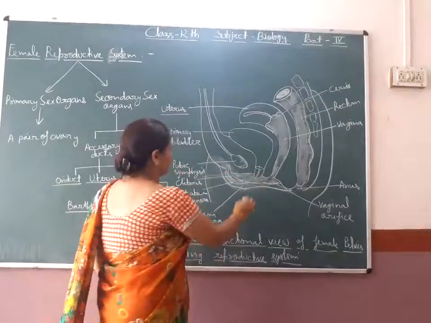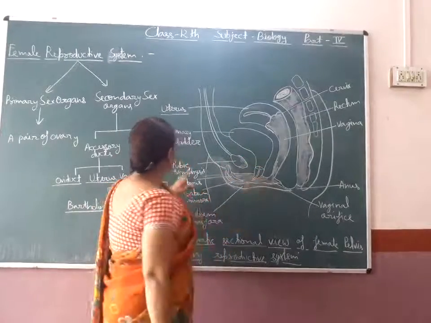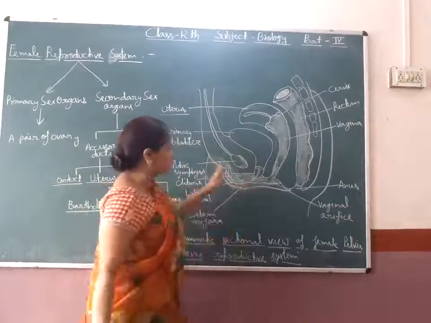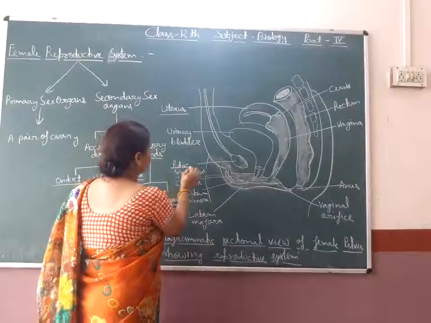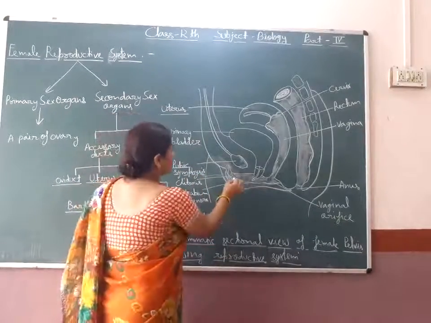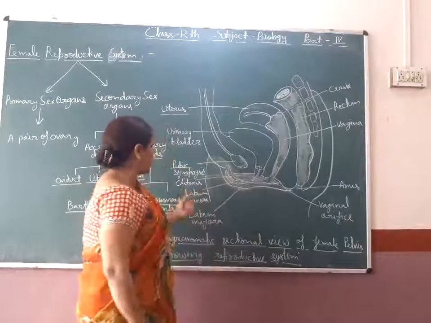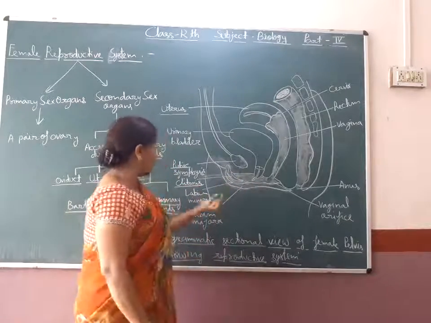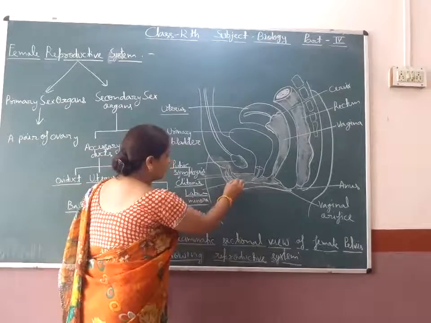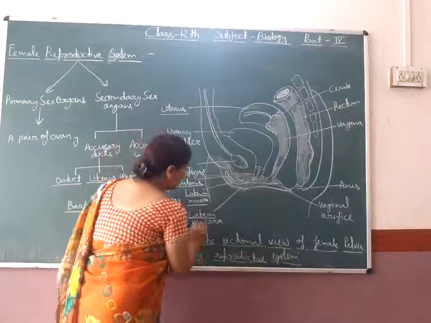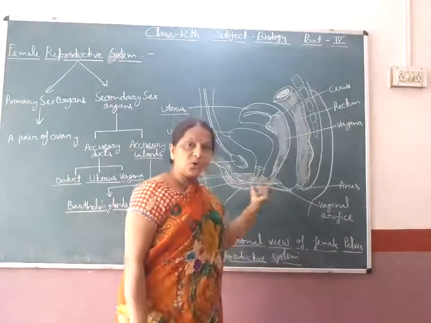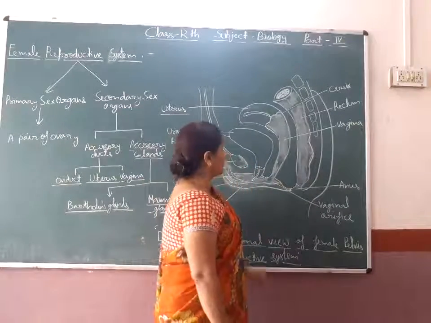After this, it is a bulb-like structure with a long stalk, which is known as the pubic symphysis. Then this leaf-like structure is known as the clitoris, and then two structures are also present, labia minora and labia majora. They are present in the female reproductive system.